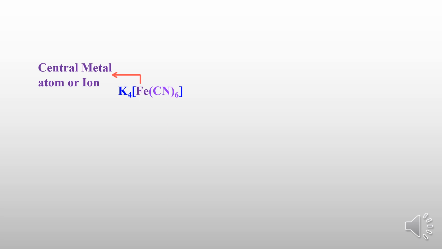Other than that metal, whatever is present, we will call ligands. The ligands are bonded with the metal, with a fixed number of bonds for the metal. That we will call the coordination entity.